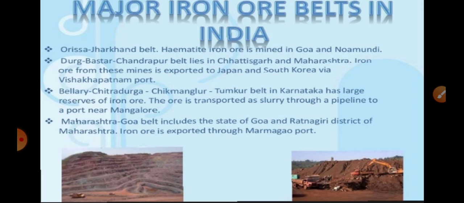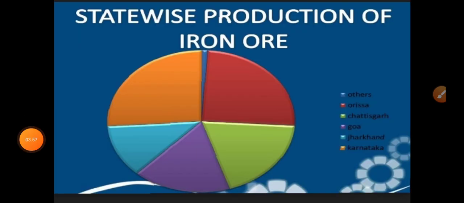The next belt is the Maharashtra-Goa belt. This includes the state of Goa and the Ratnagiri district of Maharashtra. This iron ore is exported through Marmagao port. So these are the important iron ore belts in India. Let us check the statewide production of iron ore in a pie diagram. Here you can see the pie diagram showing the production of iron ore.